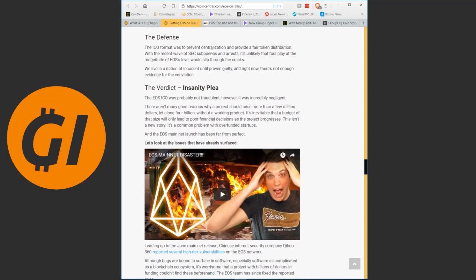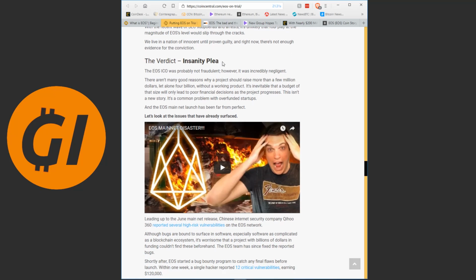With the recent waves of subpoenas and arrests, it's unlikely that foul play at the magnitude of EOS's level would slip through the cracks. We live in a nation of innocent until proven guilty. Yeah, if you're in America, that is true. Not everywhere, sadly. And right now, there's not enough evidence for the conviction. And the verdict: insanity plea. I really like this. Essentially, the verdict here is that it's not fraud, it's incompetence. They messed up. Just human error. They messed up, but they weren't trying to defraud anyone out of money.